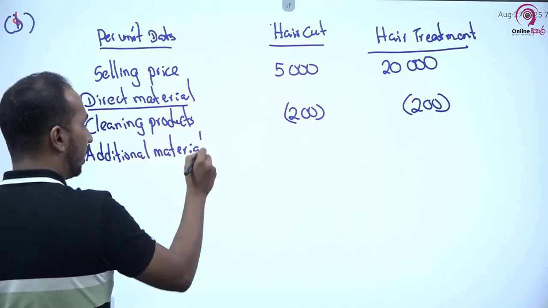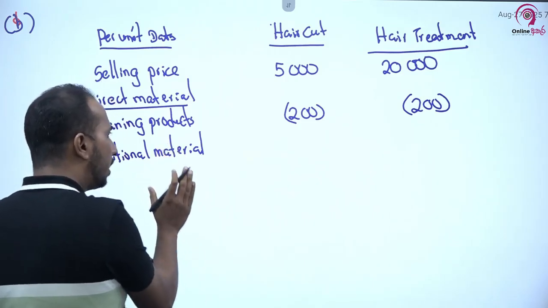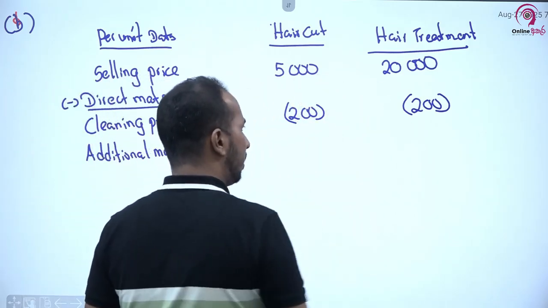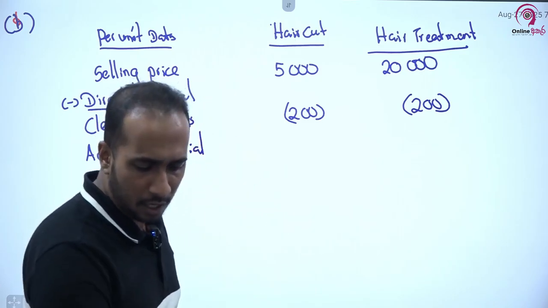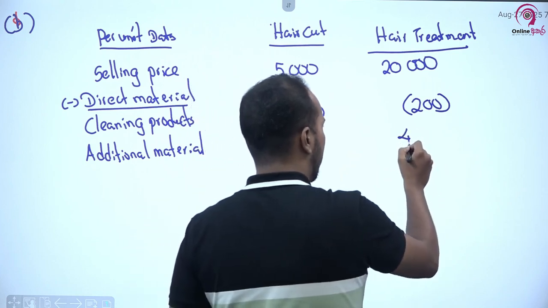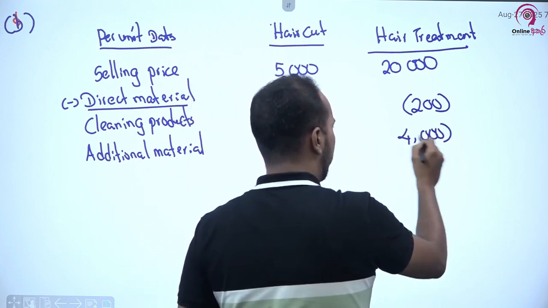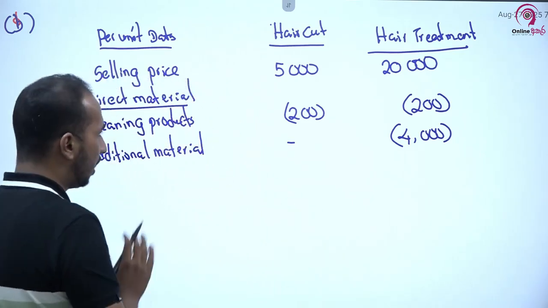Please look at the question carefully. The question is very specific that this additional material is applicable to hair treatment only. The cost of the additional material as per the question is rupees 4,000. Additional material is not required for haircut.